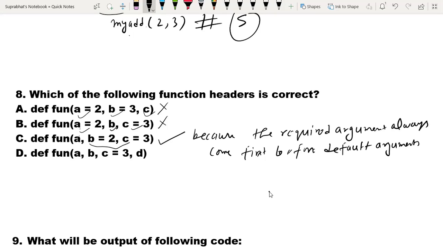So this is correct, because all required arguments always come first before default arguments. In the other option, A comma B are both required arguments, then a default argument, then again a required argument, so it is also incorrect. So this is question number 8.